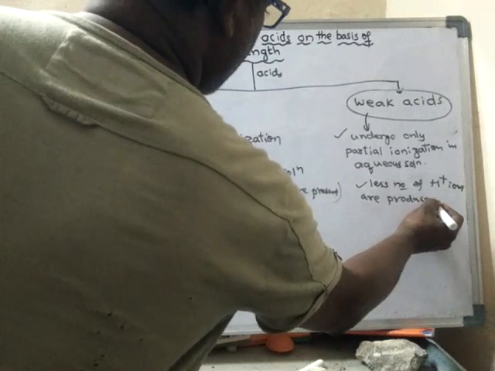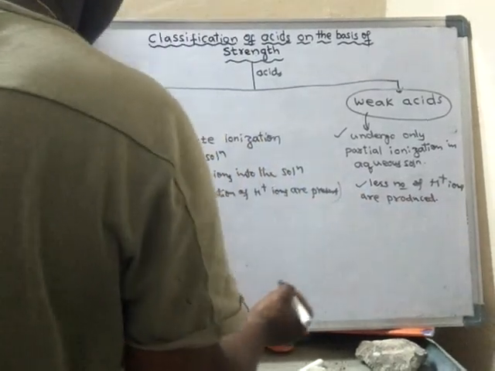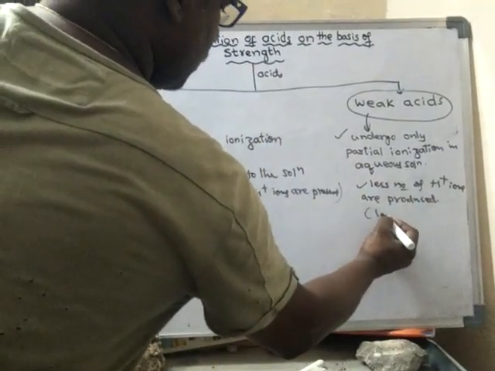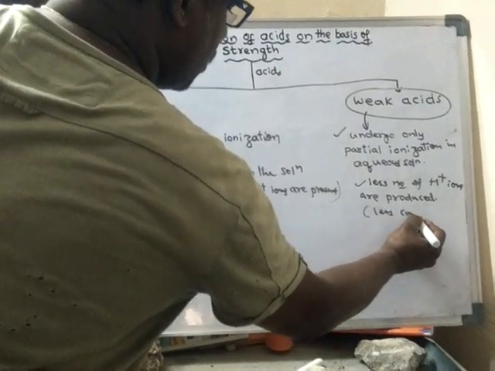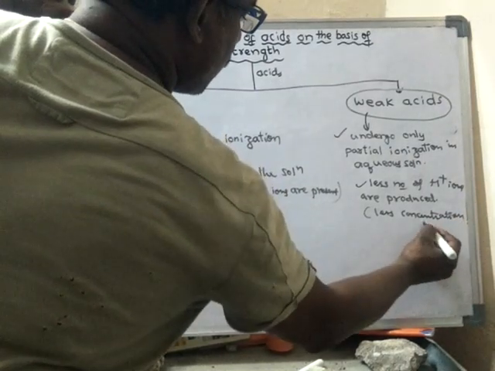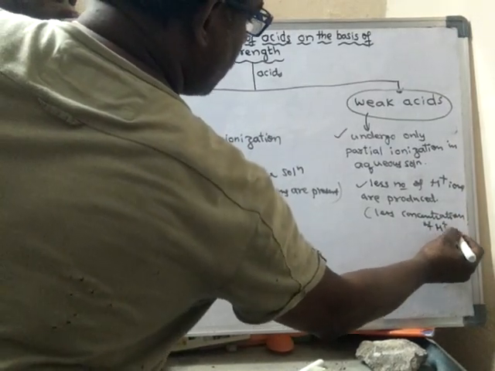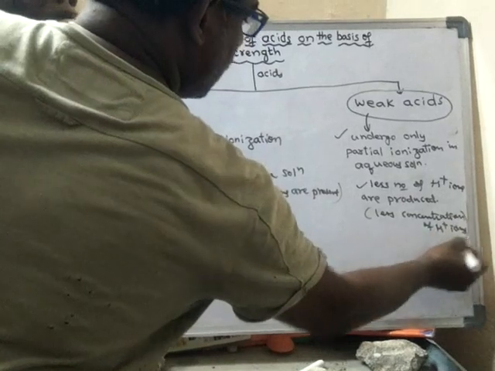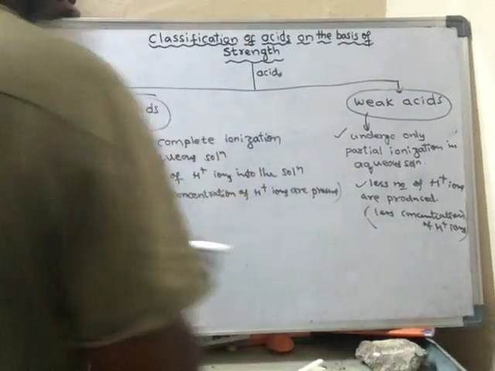That means there is a less concentration of H plus ions.